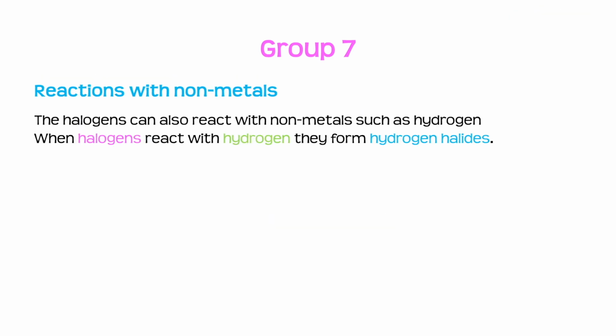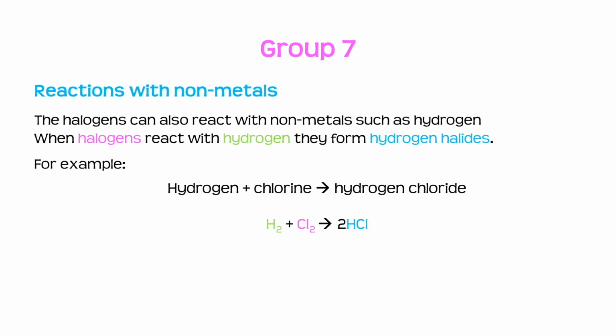The halogens can also react with non-metals such as hydrogen. Now, when halogens react with hydrogen, they form hydrogen halides. For example, if we had hydrogen plus chlorine, we end up making hydrogen chloride. So H2 plus Cl2 makes 2HCl.